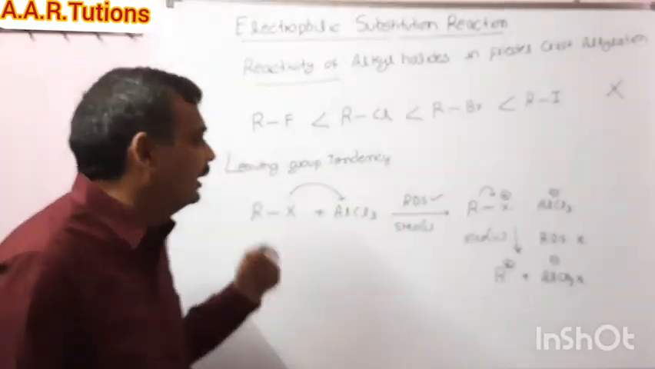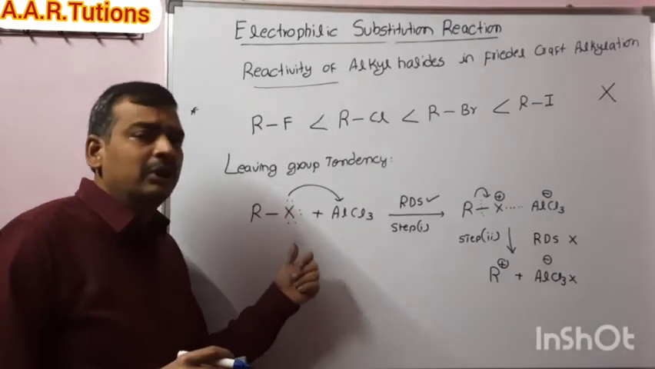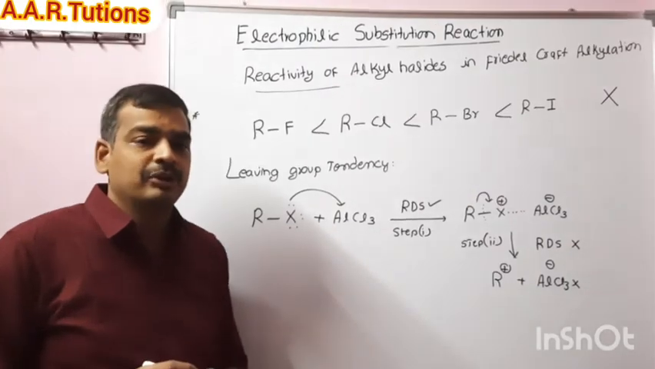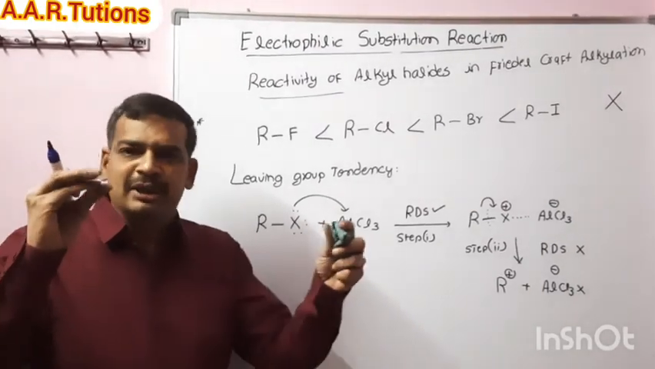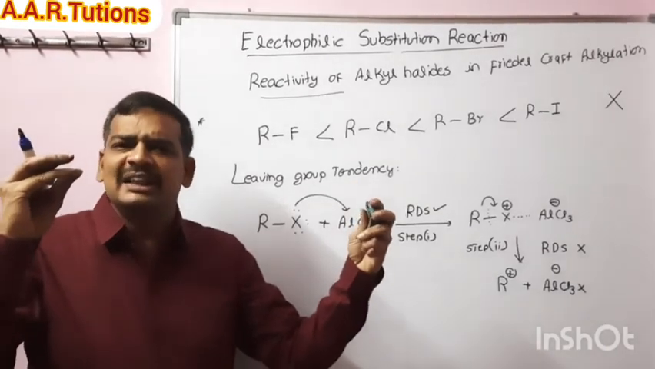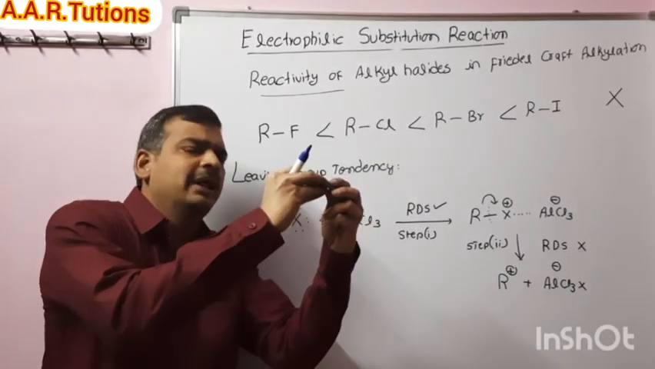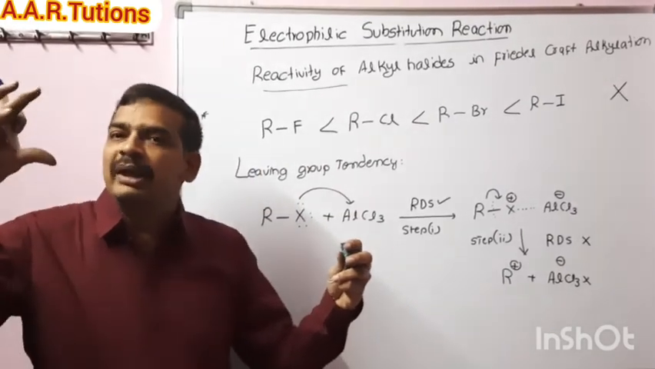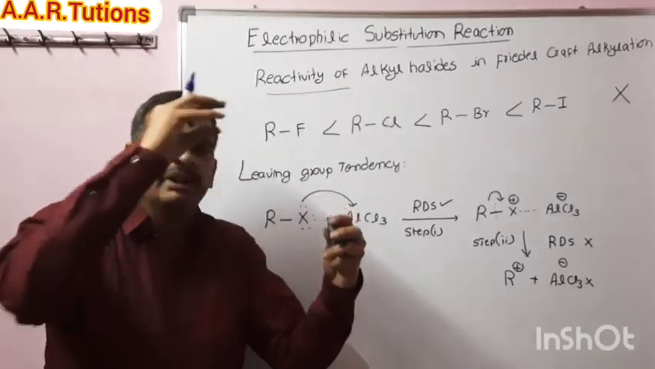So what is happening here? The formation of the coordinate complex with AlCl3 is the rate determining step. Now see, suppose halogen and AlCl3. If the size of the halogen is small, it will readily form a coordinate complex with AlCl3. If the size of the halogen is big, it slowly forms a complex with AlCl3.